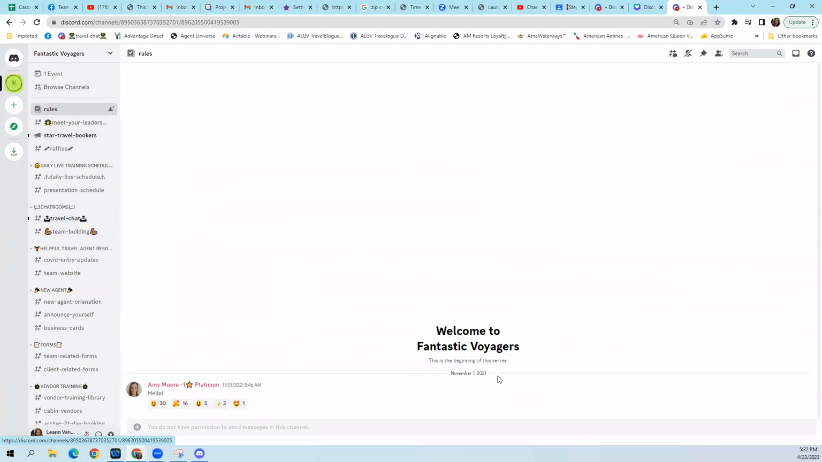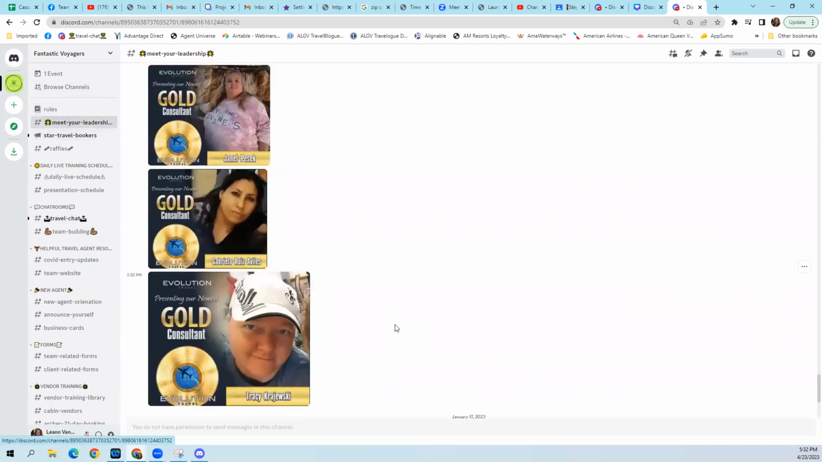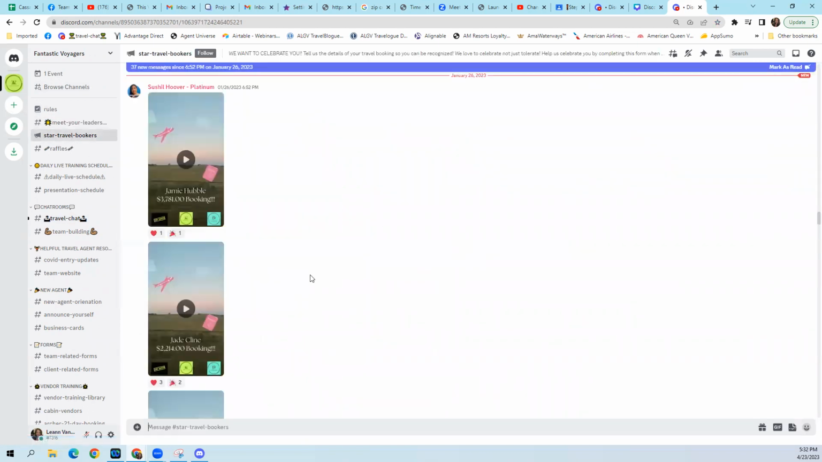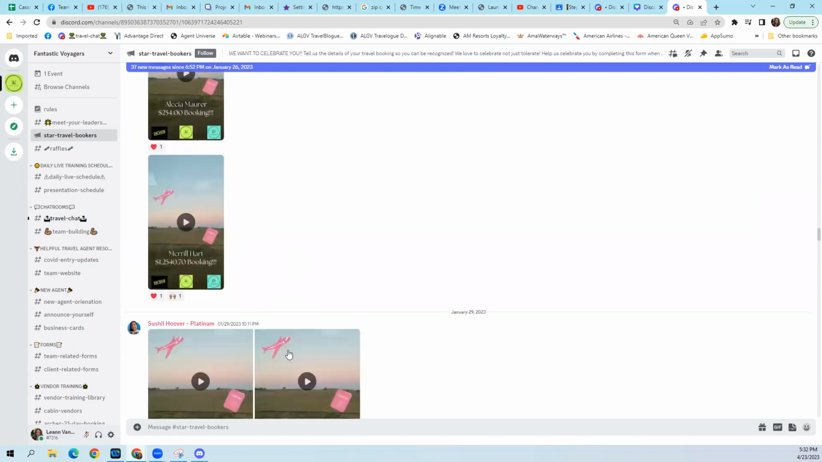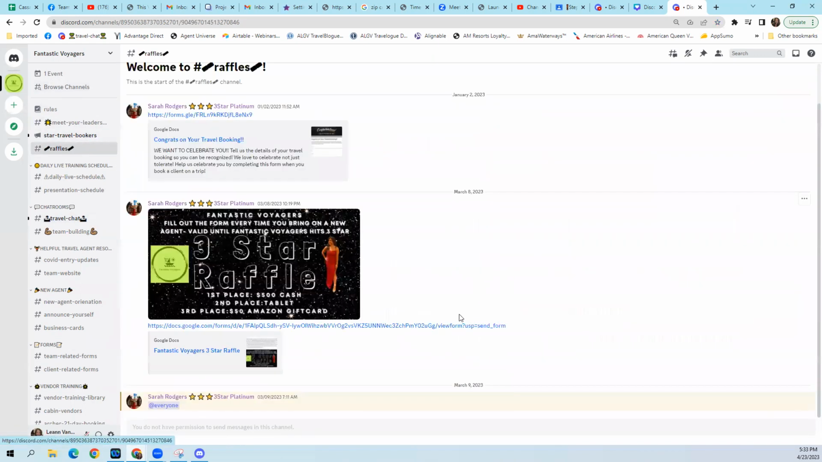Rules. Not seeing any rules. Meet your leadership. You can scroll through here and see different people. Star travel bookers. These are all people who have booked travel recently, giving recognition to them. And raffles. I don't think we have one going on right now. I think these are previous raffles that we had, but sometimes there are different competitions and raffles where you can win things.